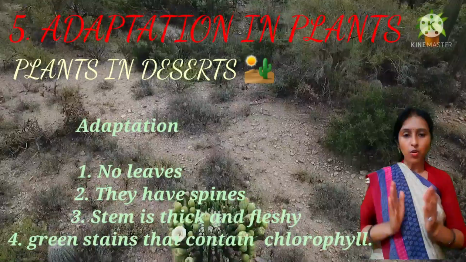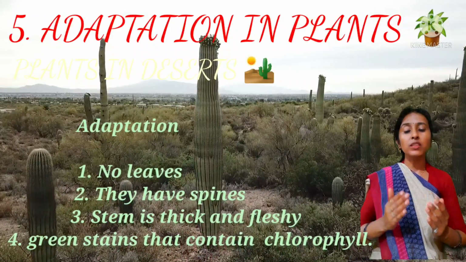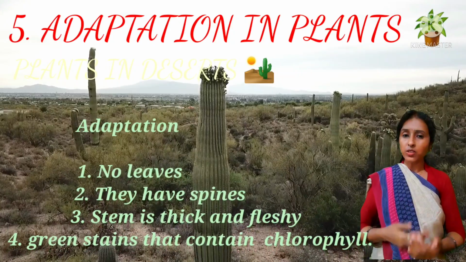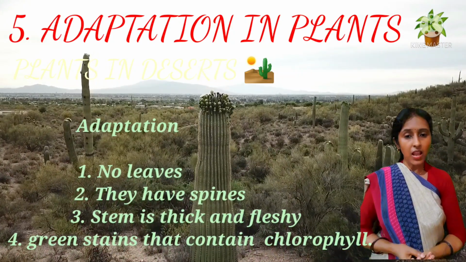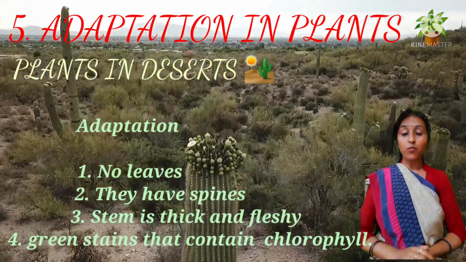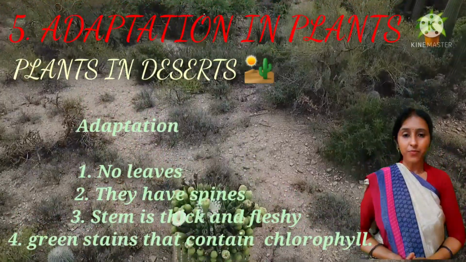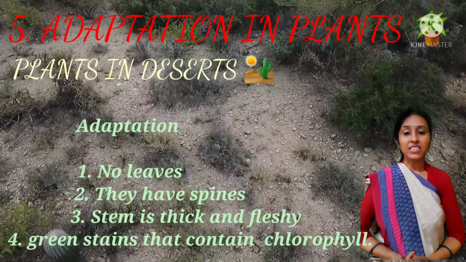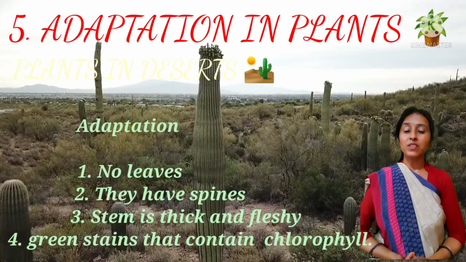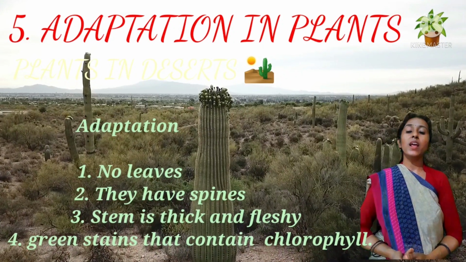The stem of the cactus or acacia is green in color because of the presence of chlorophyll. Because their leaves are changed into spines, the stem contains chlorophyll and the photosynthesis process takes place in the stem of the cactus or acacia.